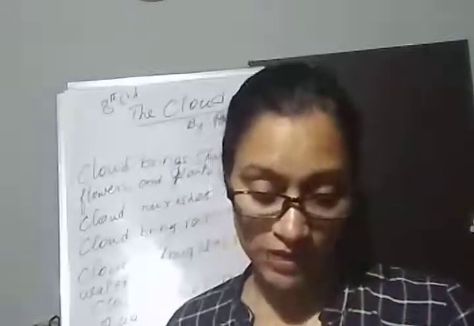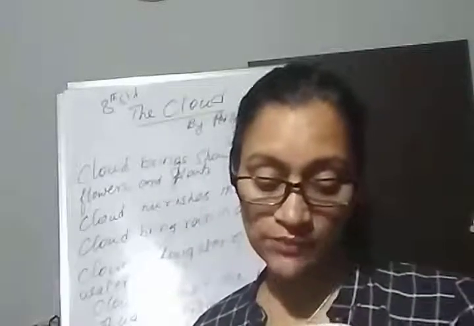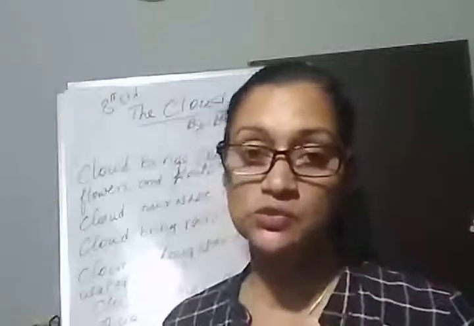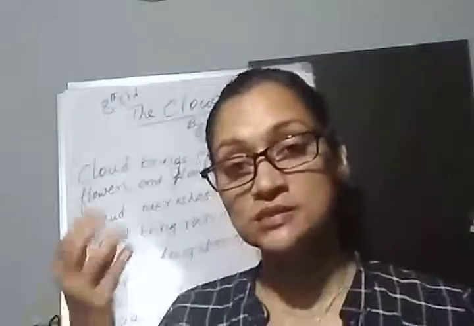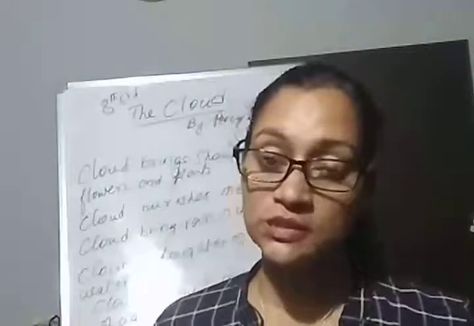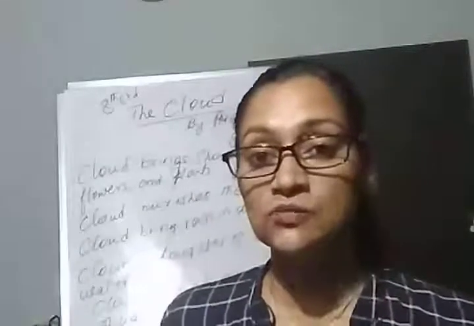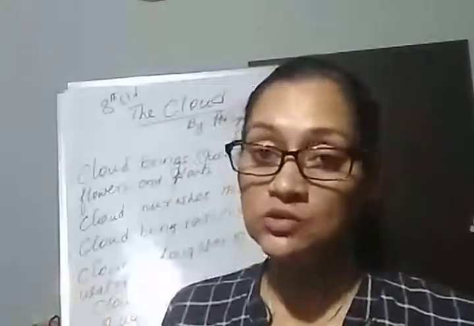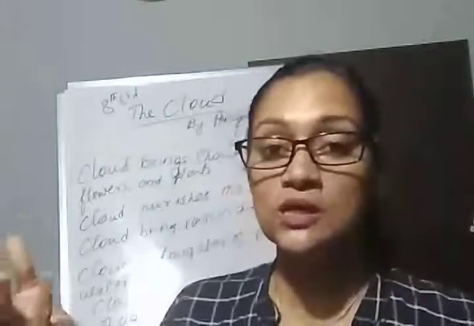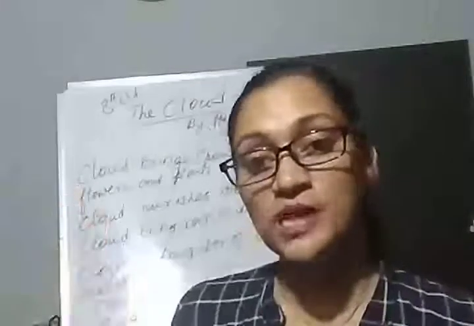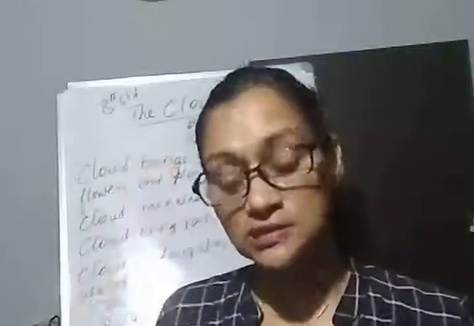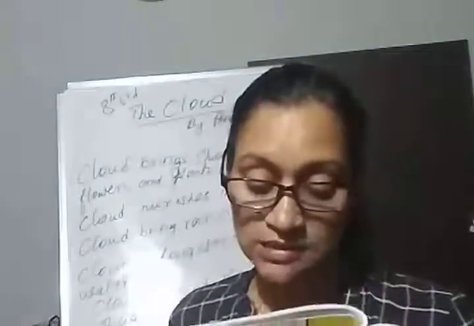And the fourth para. I am the daughter of earth and water, and the nursling of the sky. What does it mean, I am the daughter of earth and water? Where does the birth of the cloud take place? This is mainly due to water. Water gets evaporated, and where is the water? Water is on the earth. So I am the daughter of earth and water. Water gets evaporated and takes the form of clouds in the sky, and the nursling of the sky.